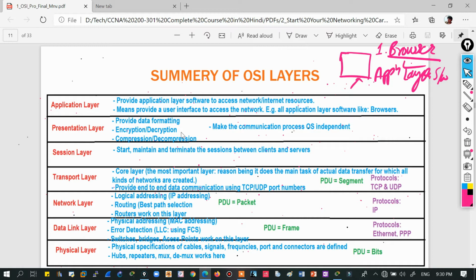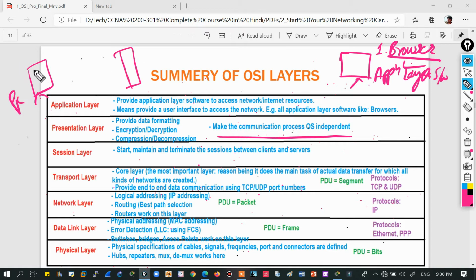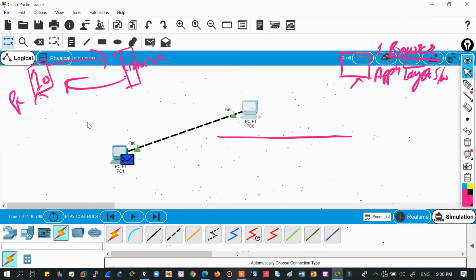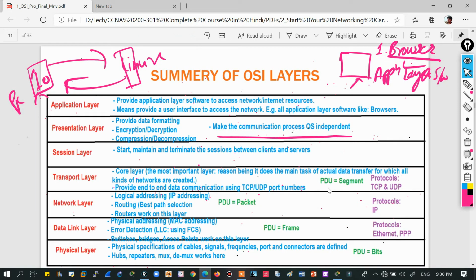And one more thing I want to tell you, to emphasize: it is a layer which makes the communication OS independent. How? This is my client PC and this is the Facebook server. It is using Windows 10 and there we are using a Linux server. So these are two different operating systems, but they can communicate with each other, right? If this PC has Windows 7, or if this PC has Mac OS, you can communicate between them, right? So yes, this is the function of your presentation layer, to make the communication OS independent.